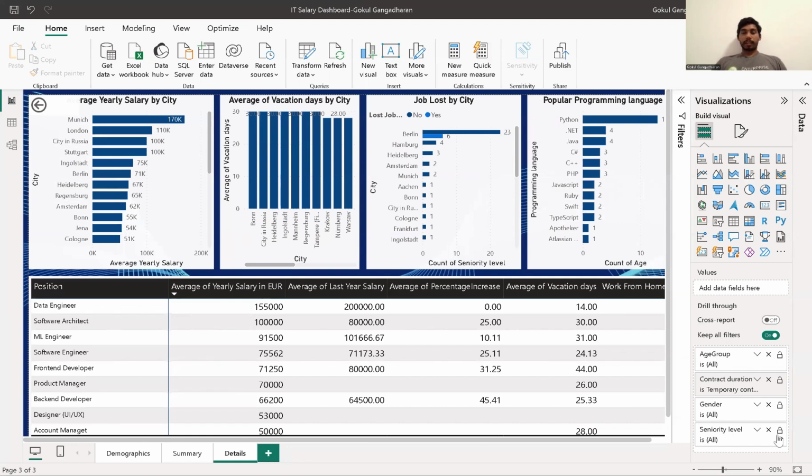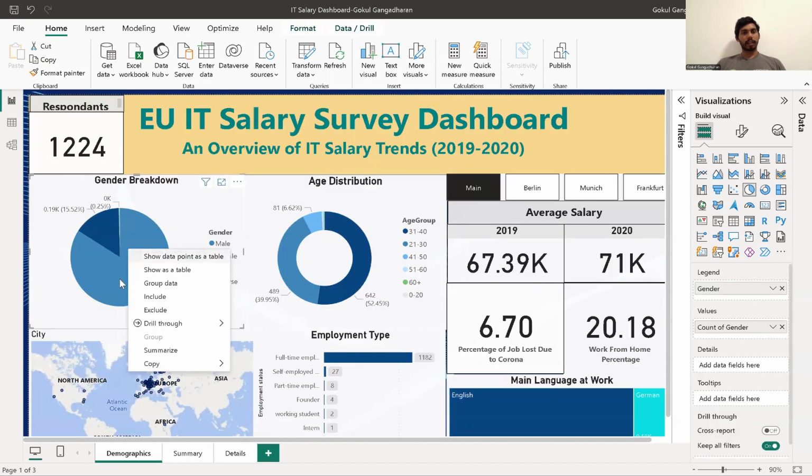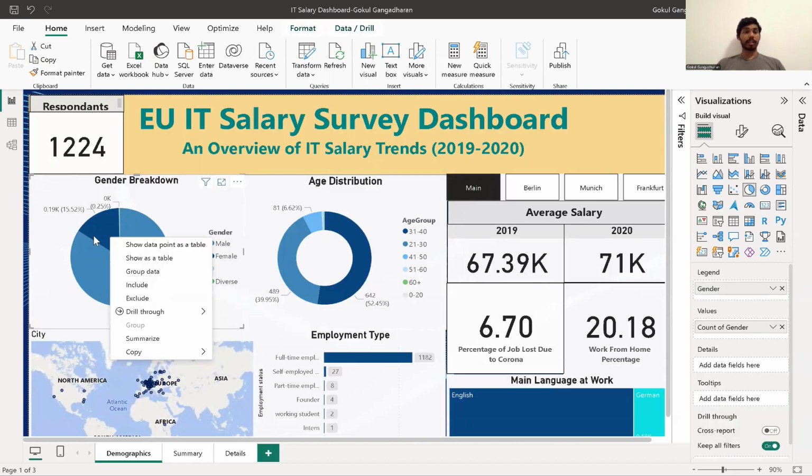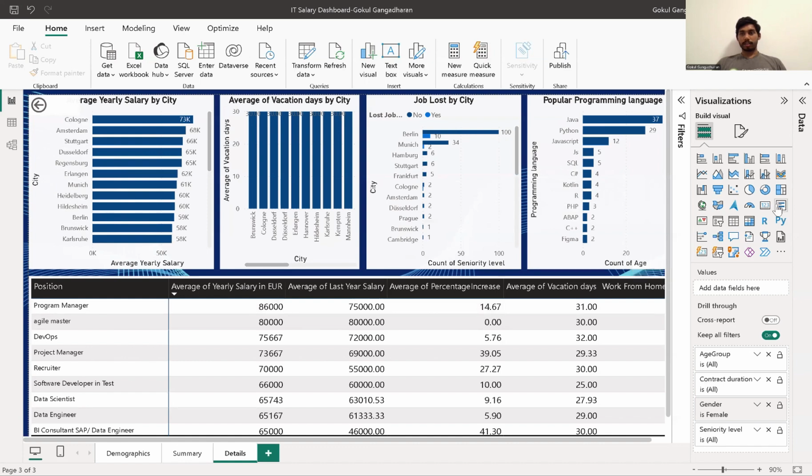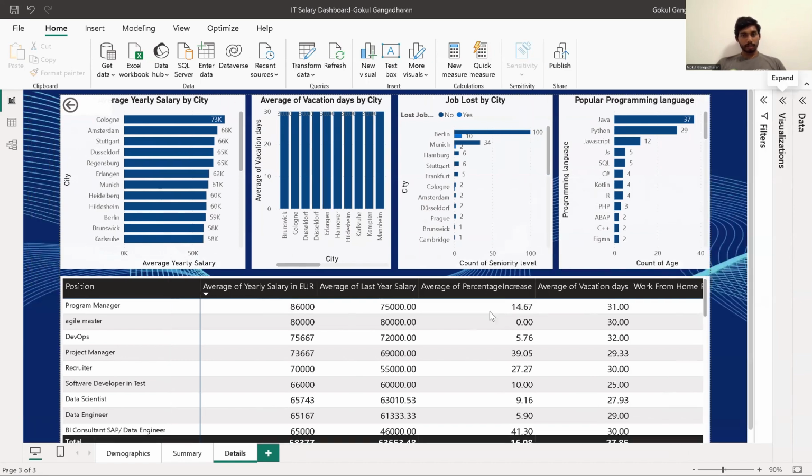Now, if we look at the details based on gender, if you right click here, we'll see the demographic statistics of females. For females, we can see the females in the city of Cologne get paid the highest, 73,000 euros on average.